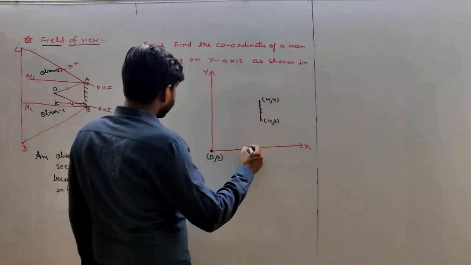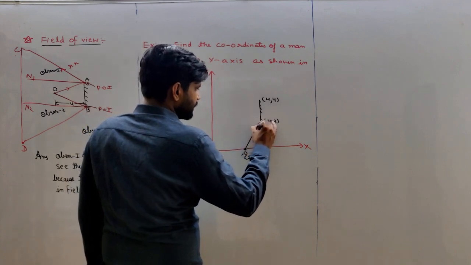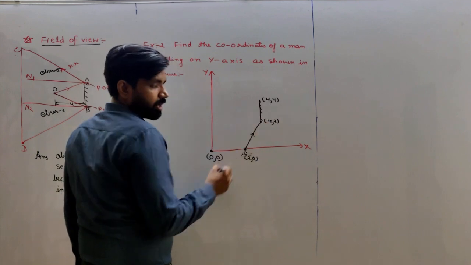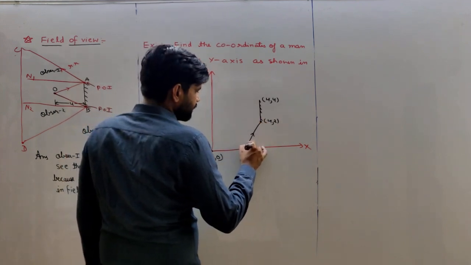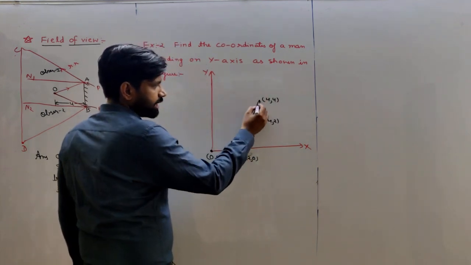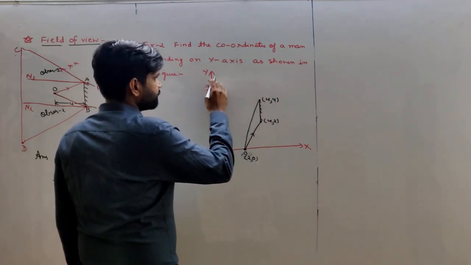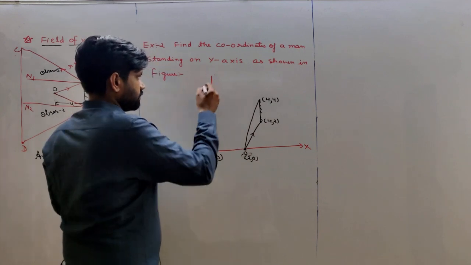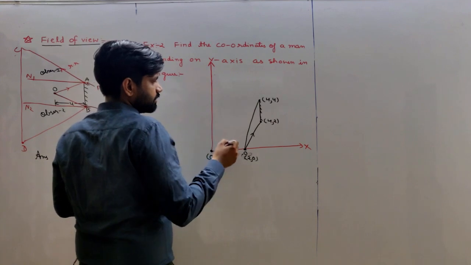But first we incident a ray on the lowermost point of the mirror, and we take an incident ray on the topmost point of the mirror. So this is the y-axis.